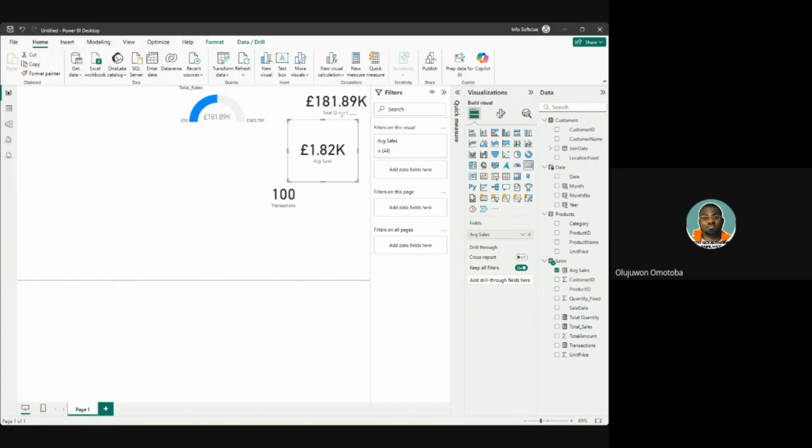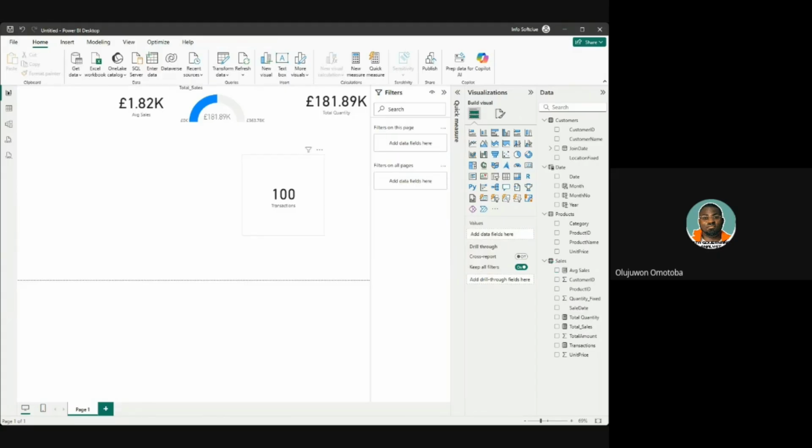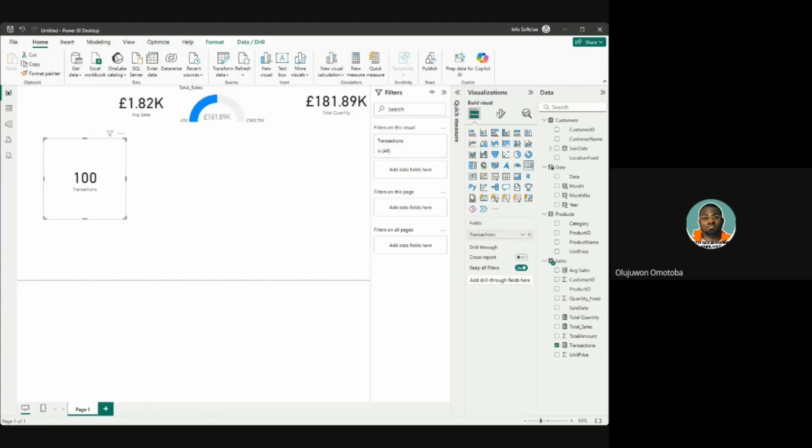This is 1,000.82 pounds. This is accurately nice for our visualization. Thank you, Christina, for bringing us out with that intelligent response too. Thank you to Mininu for your contributions too, because you have been able to give us a heads up regarding what exactly we need to calculate. And now we have 100 transactions. Now visualization is making sense because we are having our cards already.